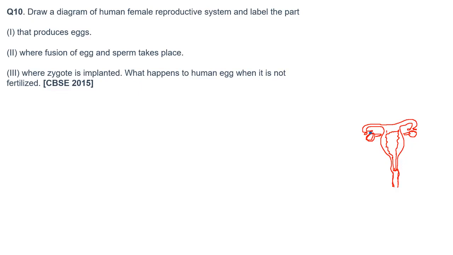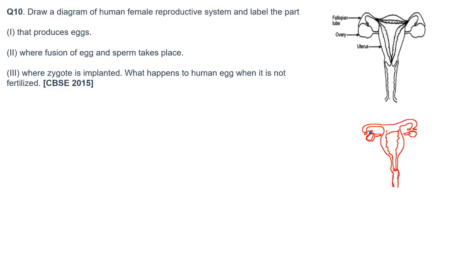We know that in every alternate month an egg is released by alternate ovaries. So this is a rough diagram of the female reproductive system, showing the fallopian tube, ovary, uterus, cervix and vagina.